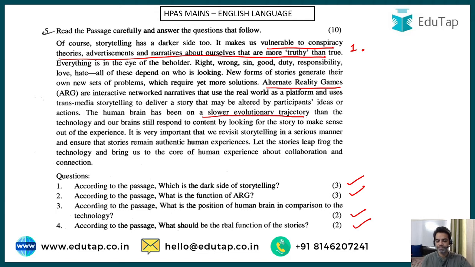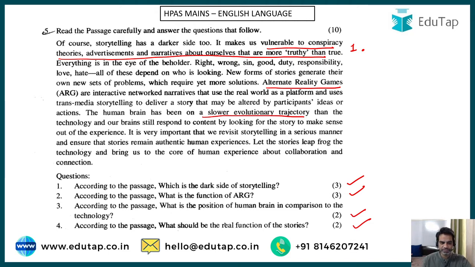So, when people are prone to believing what they see, obviously we look at something and we believe it. We try to make sense out of it. And if we try to connect with it, then it takes you to an unreal place. So that is the answer for question number one. Question number two, what is the function of ARG?